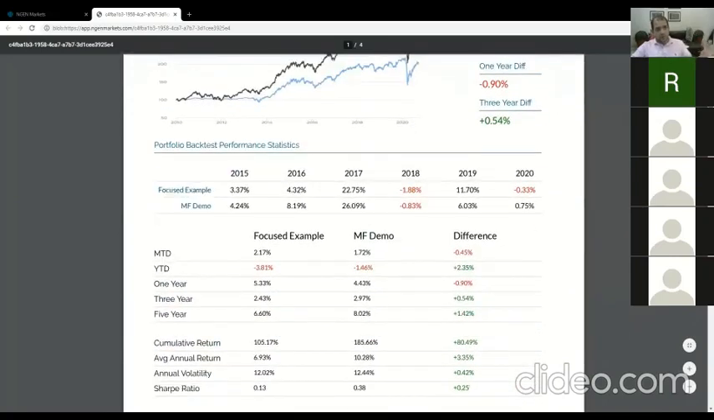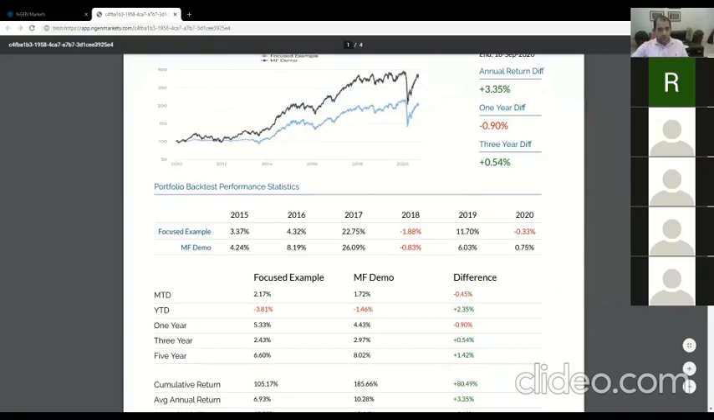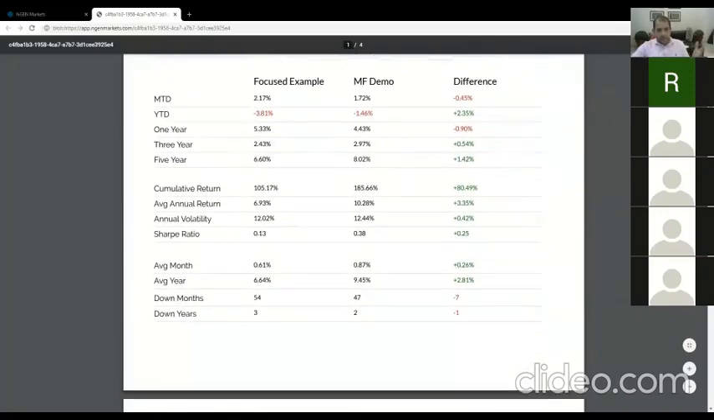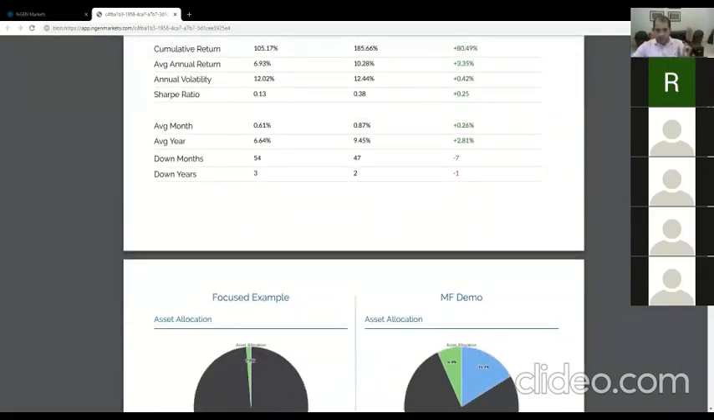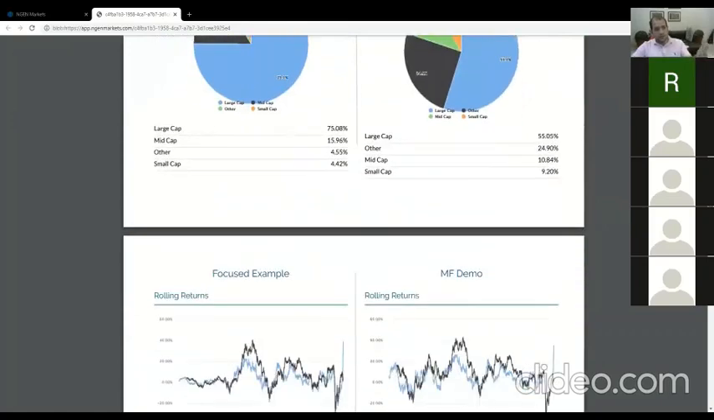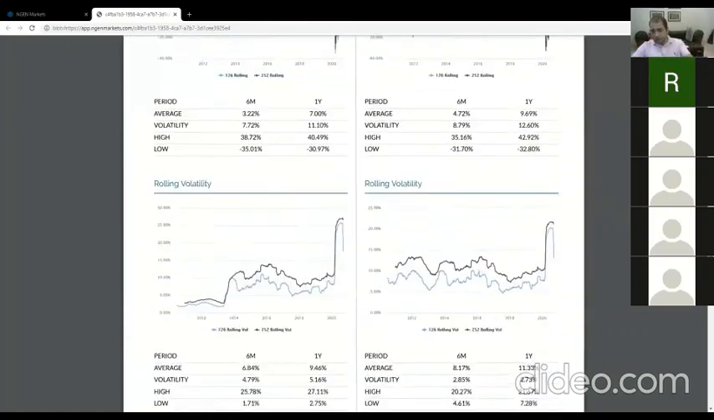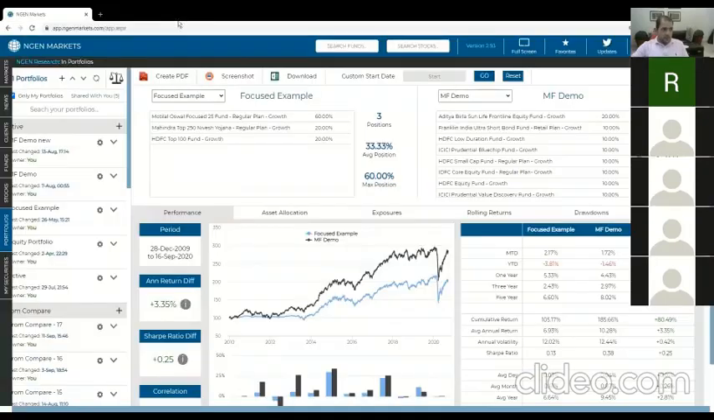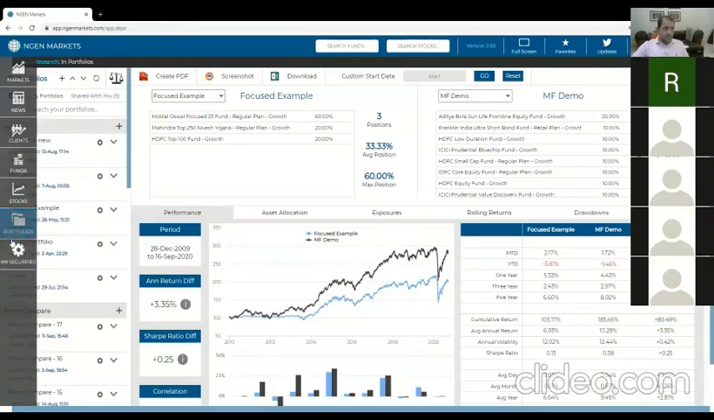You can show them side by side how the portfolios would have done, the stats difference, and then as you scroll down, everything is left, right, client on the left, you're on the right, and it goes on to asset allocation difference, rolling returns, and then finally the portfolio side by side. So that ends the portfolio compare section.